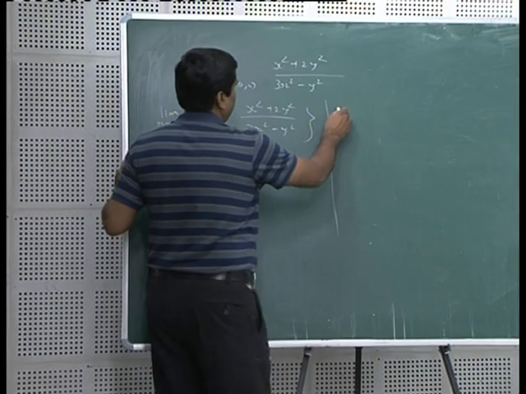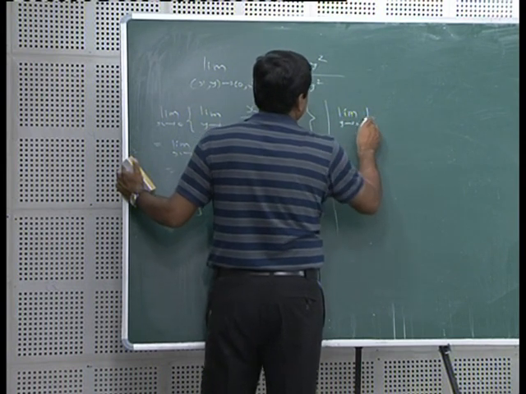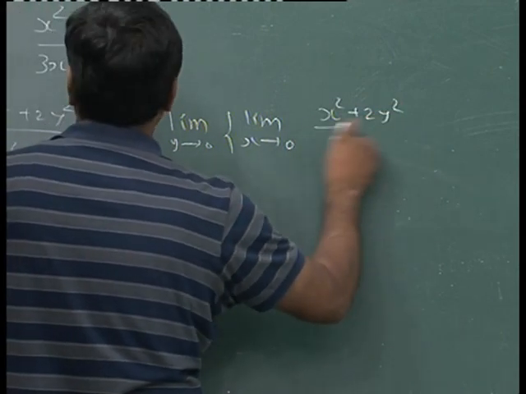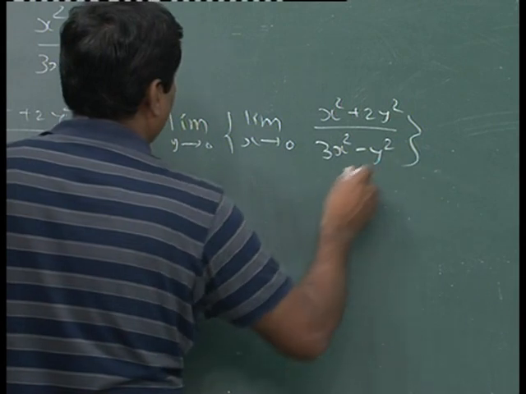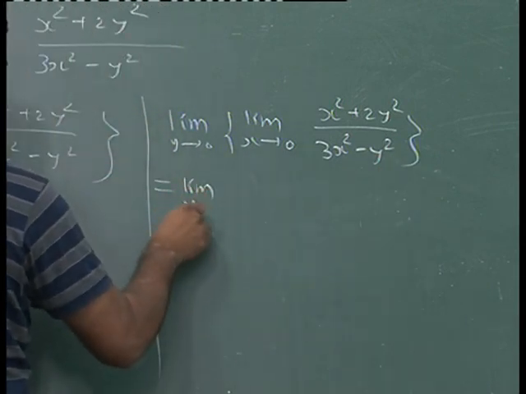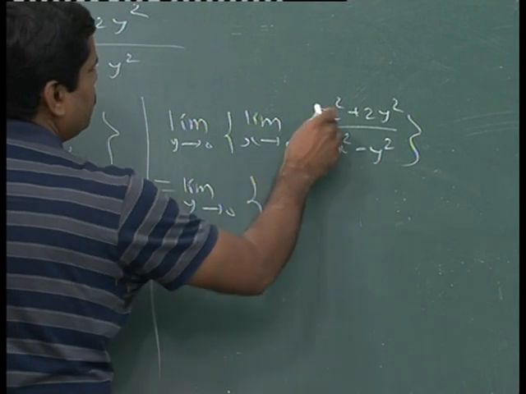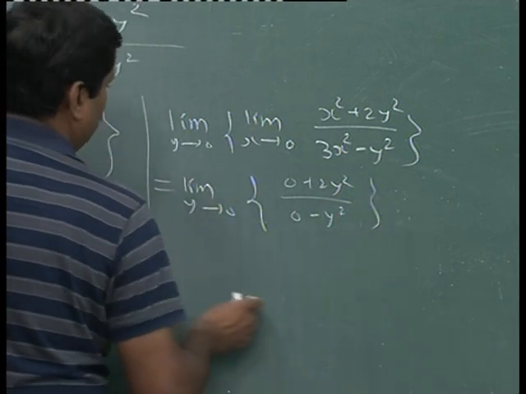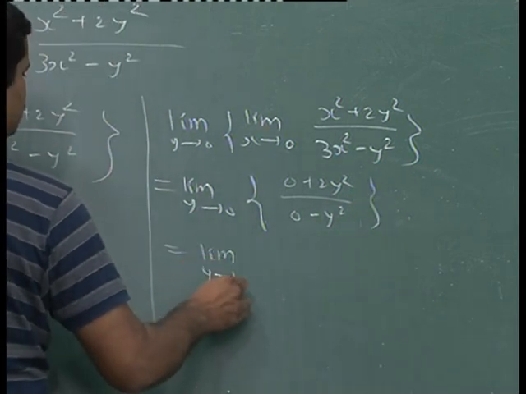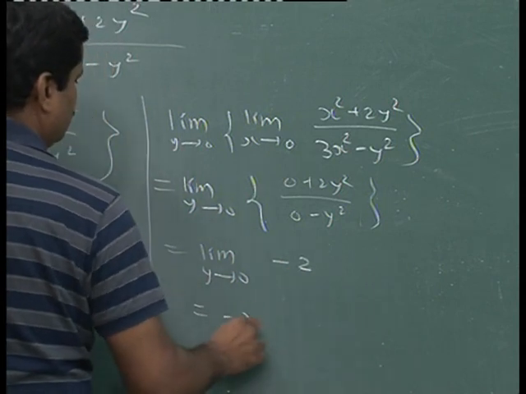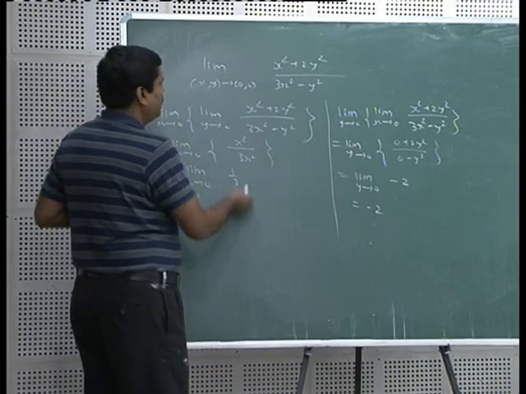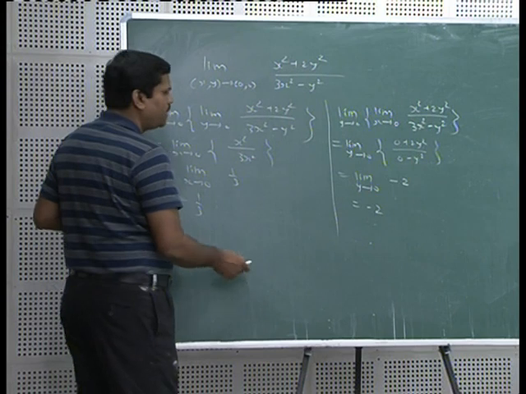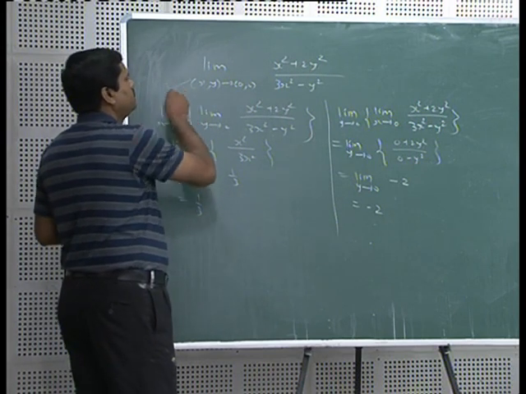Let us find another repeated limit, the reverse, limit y tends to 0, limit x tends to 0 of the same function, (x square plus 2y square) upon (3x square minus y square). So, this is equal to limit y tends to 0. Now, putting x equal to 0 here, 0 plus 2y square upon 0 minus y square. So, when y square cancels, you will get limit y tends to 0 of minus 2. So, answer is minus 2 here. So, one repeated limit exists and it is 1 upon 3, another repeated limit exists and it is minus 2. Both exist, but they are not equal, therefore, this limit does not exist.